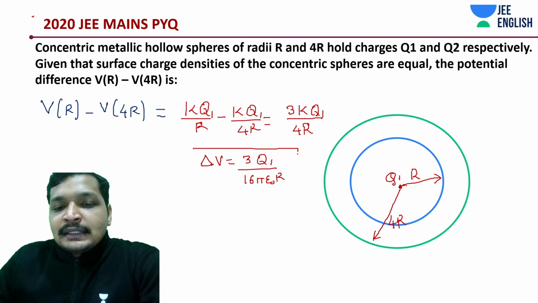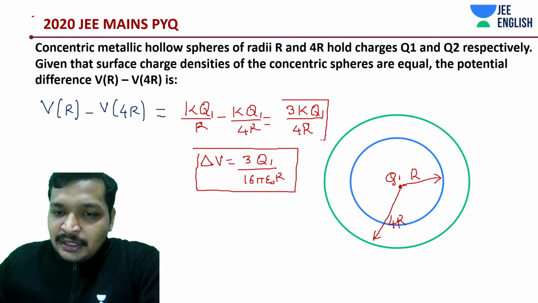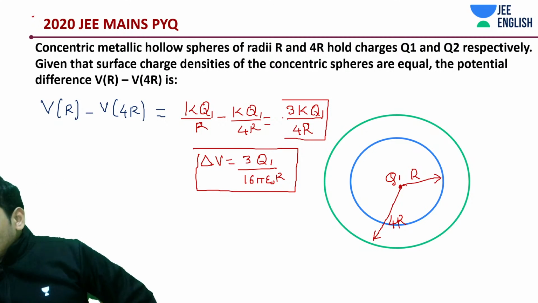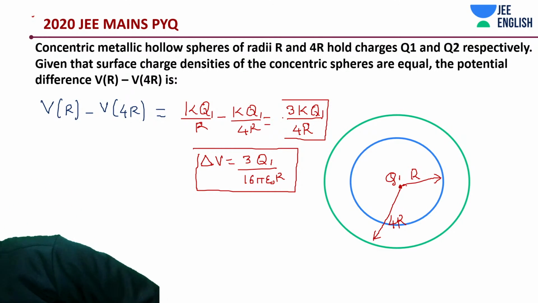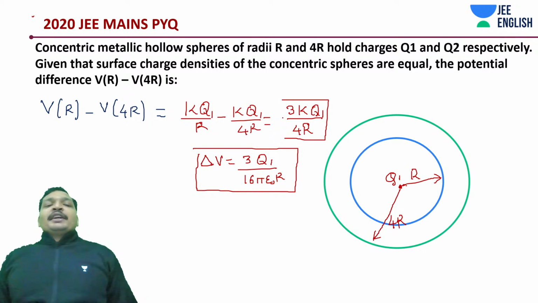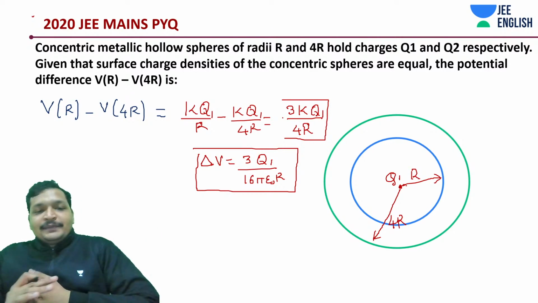Now why did I write this? I'll tell you, or even from this, what you may have to do sometimes. I hope everyone understood this point. What does V stand for? Potential, Ethan. Are you a 2022 aspirant? It's potential difference, guys. Potential, not even potential difference. This is potential difference. This is potential.